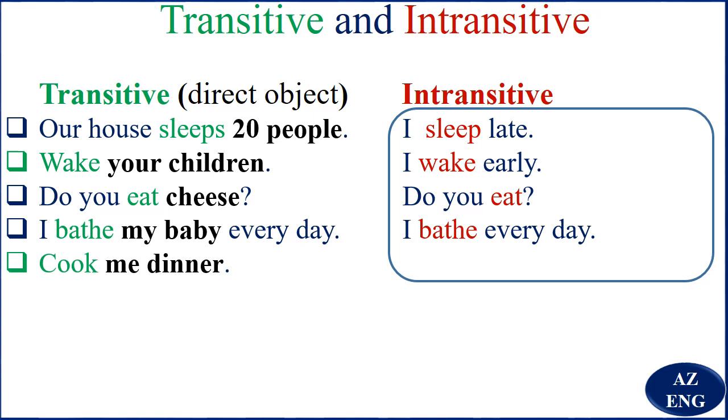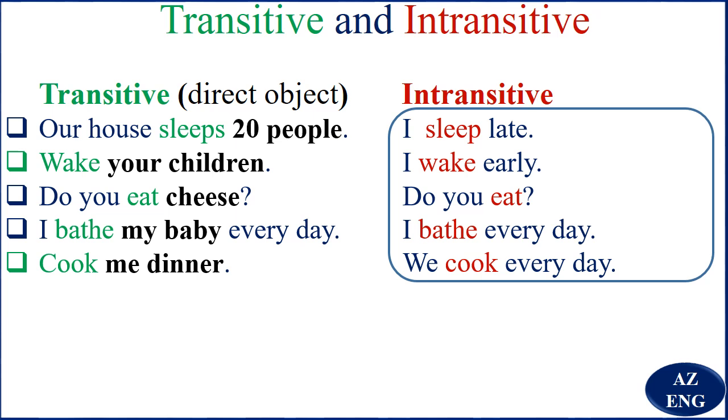Cook me dinner. Cook what? Dinner. So you see here it is transitive. The word cook is transitive. We cook every day. So here cook is intransitive.